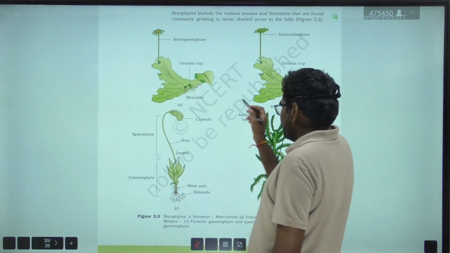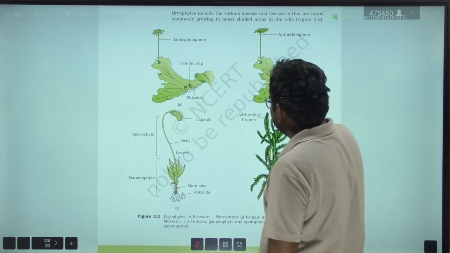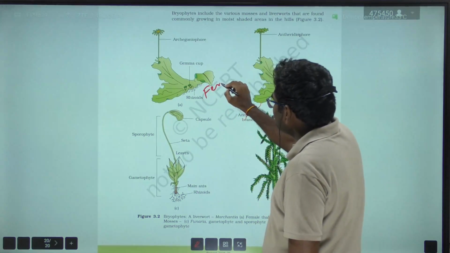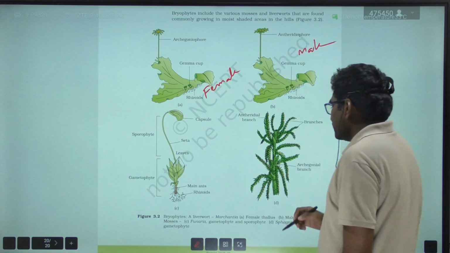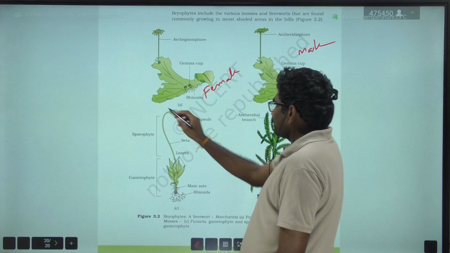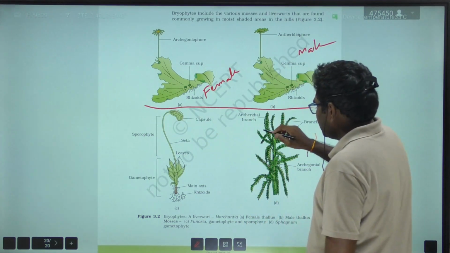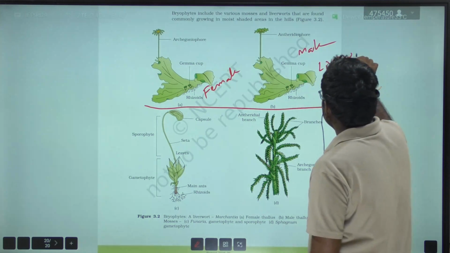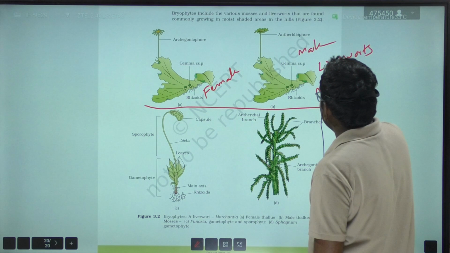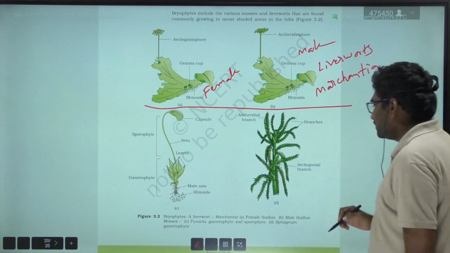This A and B indicate Marchantia. A is the female thallus, B is the male thallus. A and B indicate liverworts, example Marchantia. C and D indicate mosses.